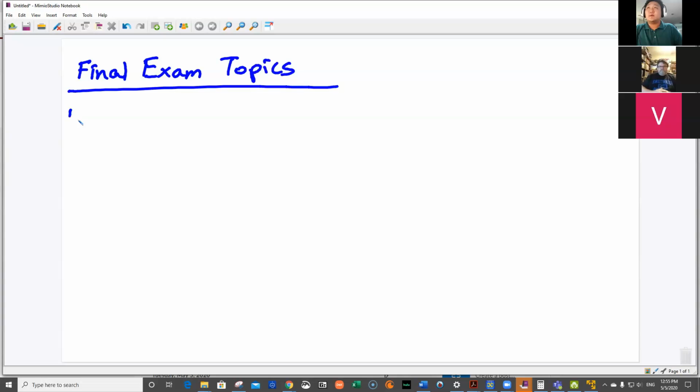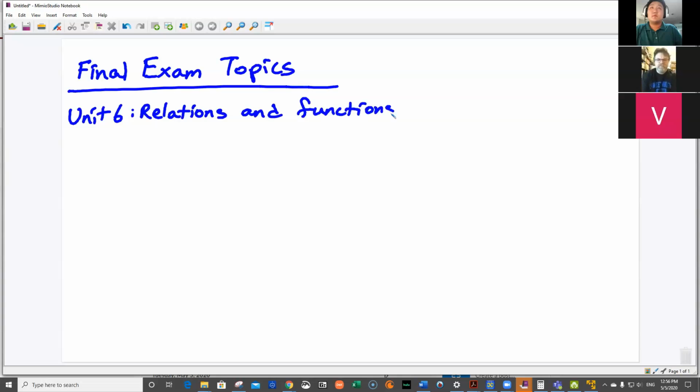The 4 units are Unit 6, which is talking about relations and functions, and Unit 7, which is talking about linear functions. And that's today's digital learning assignment.